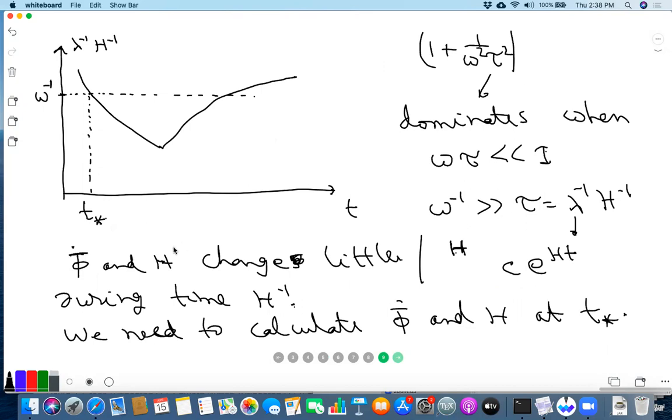And for that reason, for that to work, the slow roll condition is important. Otherwise you have to do much more work to figure out what is the effective phi bar dot and h we should use here. Is this clear? Yeah. Any other question?